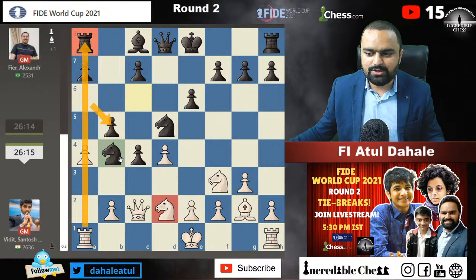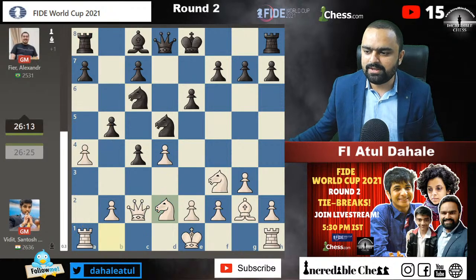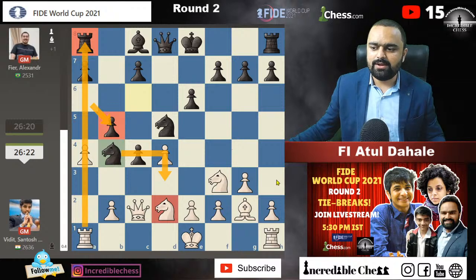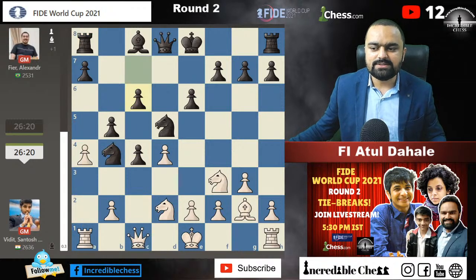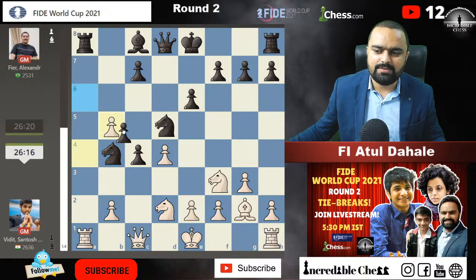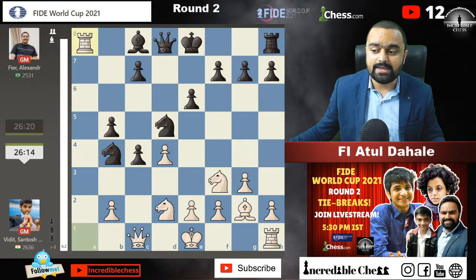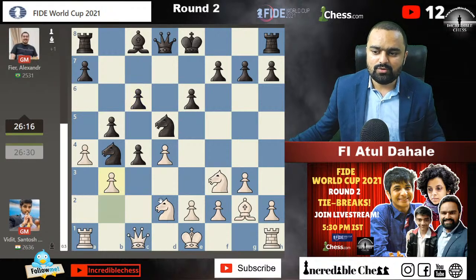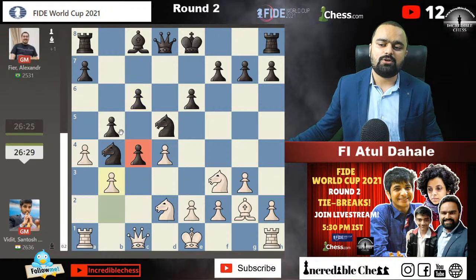He captures on b2 first, bishop into d2. I'll just show you that they played the move very quickly. Bishop into d2, queen knight into d2, knight came on b4 square, no time to capture on b4 square, and now queen to c1, and now c6. Because as I said earlier, a6 cannot be played because of ab5, ab5, and the rook on a8 will be hanging. So he first plays the c6 move.